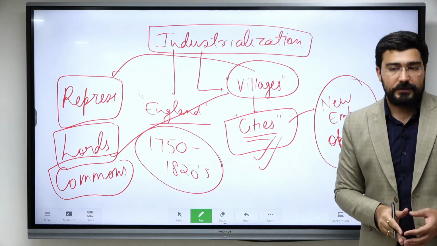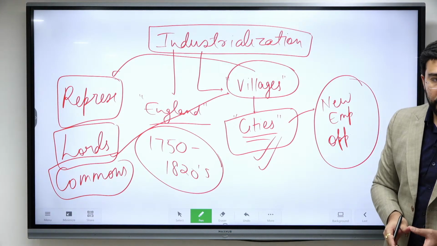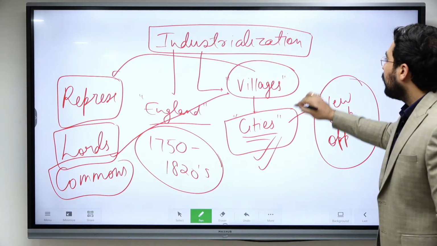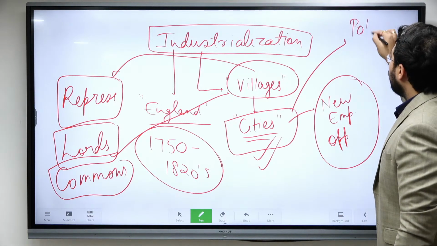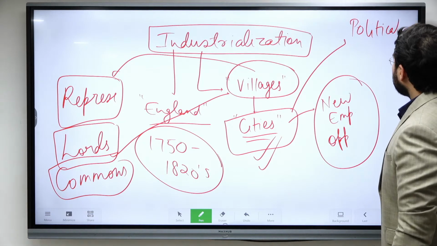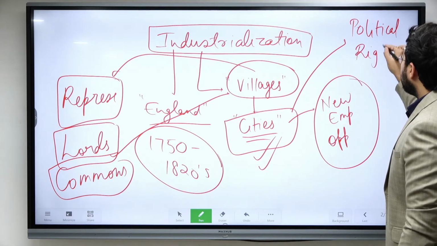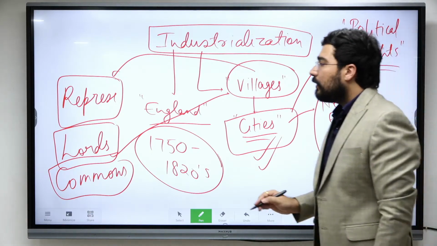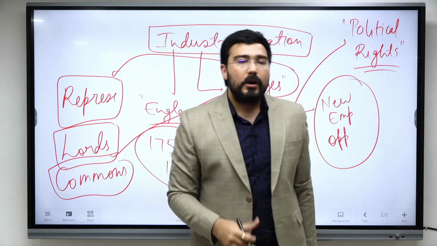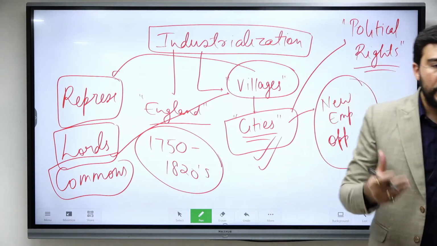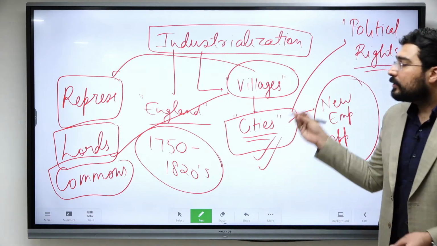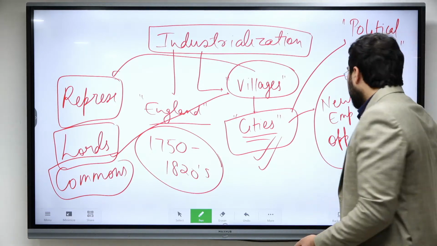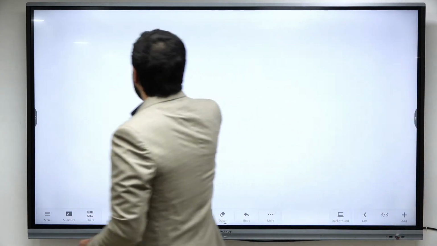Because of this, when people started moving towards cities, they realized they did not have any political right, because the right to vote was linked to a certain property qualification and certain geographical locations. Concentration was in villages rather than in cities. So at this point of time, a movement started which wanted, first of all, political representation.